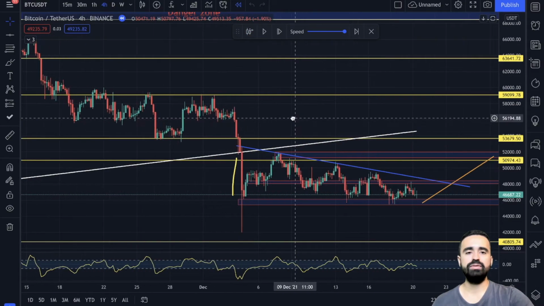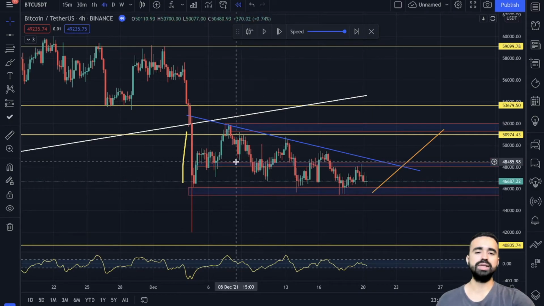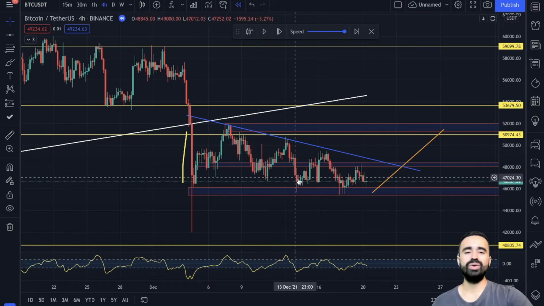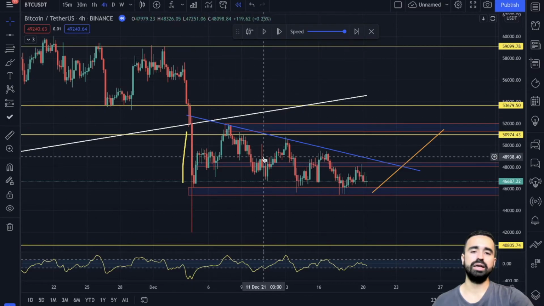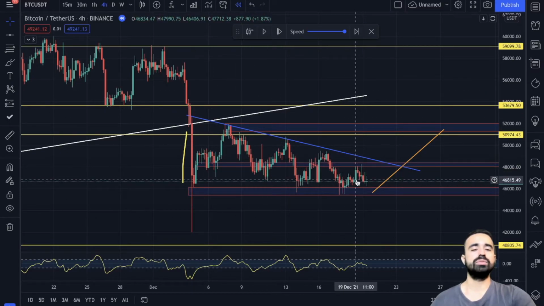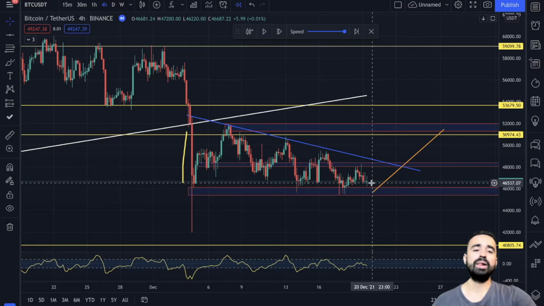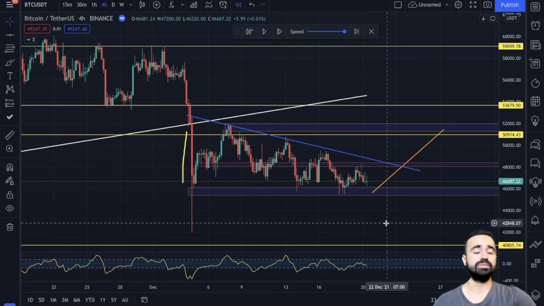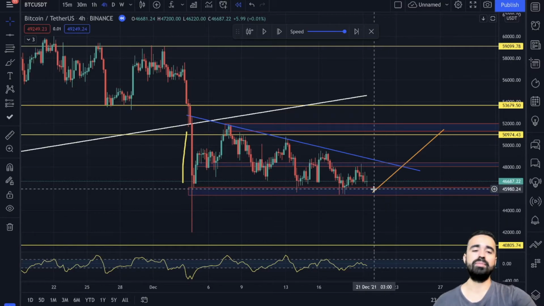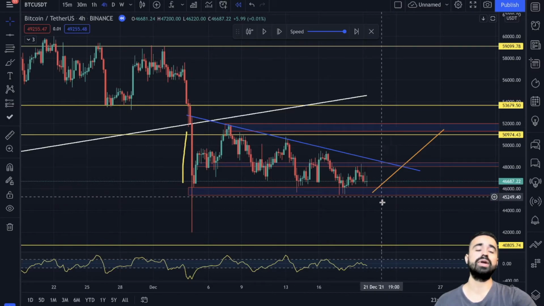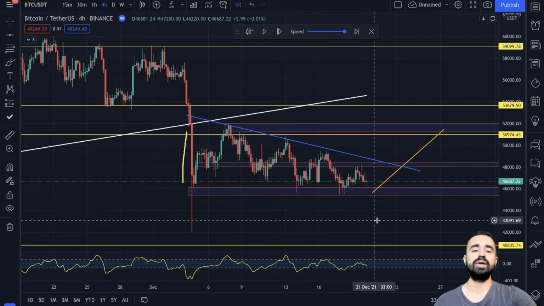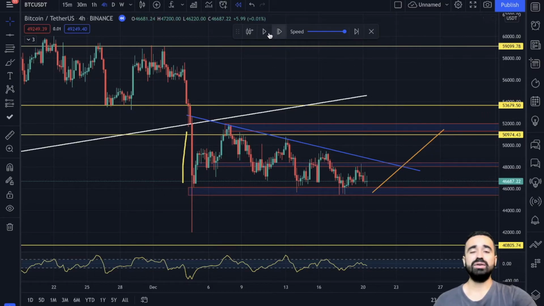So if we go back, when the price was here, a lot of people were looking at this as a descending triangle in the downward trend. So basically there's high probability when you see the descending triangle in the lower trend, you will see the price breakdown. I was expecting the same, but on the other hand, I was thinking that it could be a fake out, that maybe the whales are trying to invalidate all the shorts and grab liquidity and start heading up. So kind of the same thing happened.